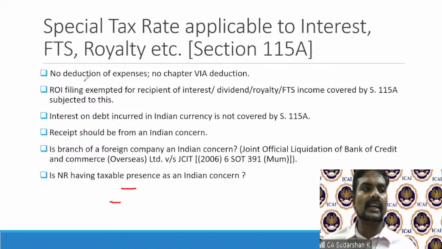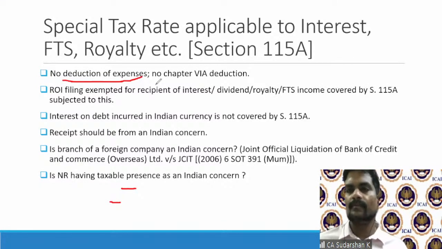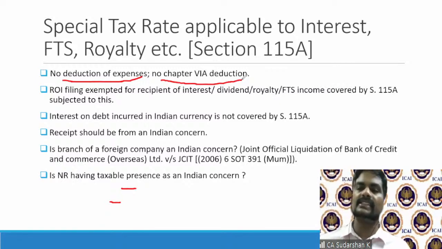So they're happy with the gross basis, and 10% is a concessional rate. So once you have claimed that, there cannot be any deduction of expenses. You cannot claim any expenses under 37, 36. All those things are not possible. And no Chapter 6A deduction as well. So you can't claim any Chapter 6A deductions, especially deductions pertaining to incomes under Section 80.